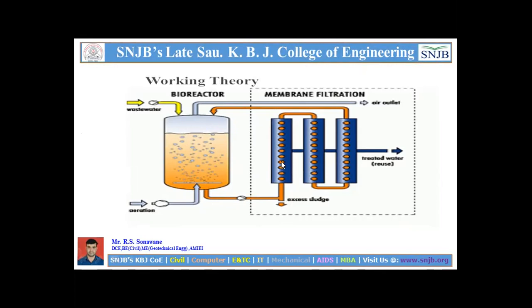The solids are retained by the membrane, and the fresh, pure, filtered water goes out in this direction. This is the air outlet, and this is the bioreactor with respect to the membrane. That is why it is called MBR. Is that clear?